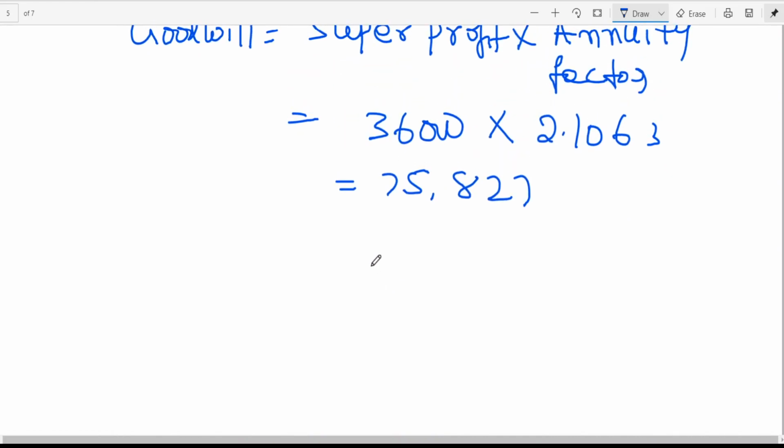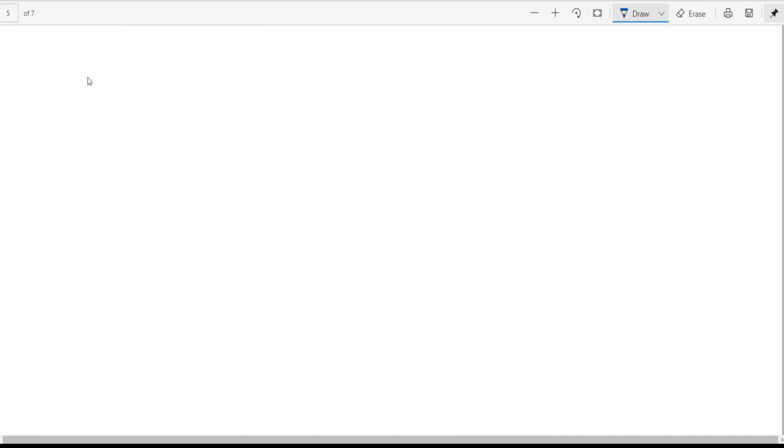I think this method is more realistic. Okay. Then fourth method. That means you can calculate goodwill by any of the methods. Next, capitalization method.